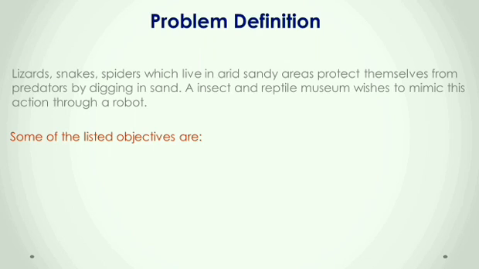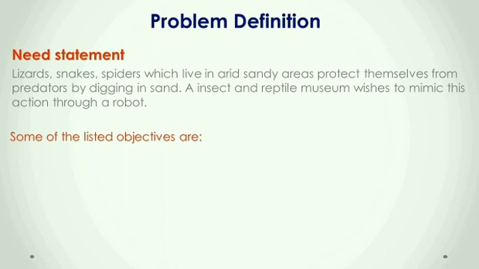Coming to our niche statement: lizards, snakes, and spiders which live in arid sandy areas protect themselves from predators by digging in sand. An insect and reptile museum wishes to mimic this action through a robot. So this was our niche statement. We have listed some objectives, constraints and functions regarding this niche statement.